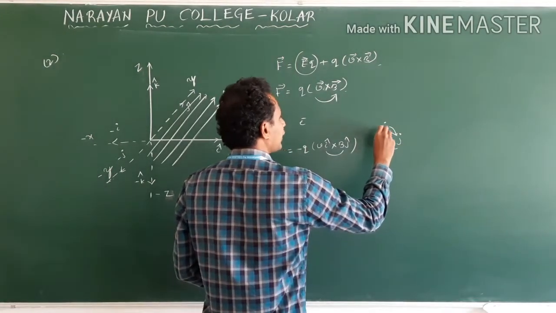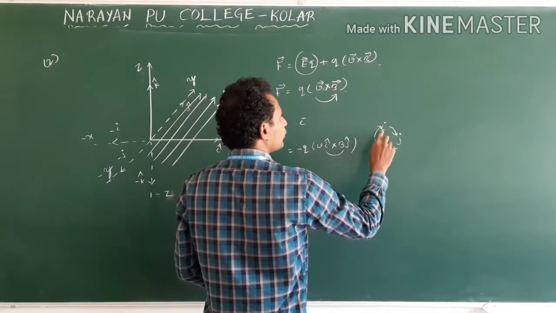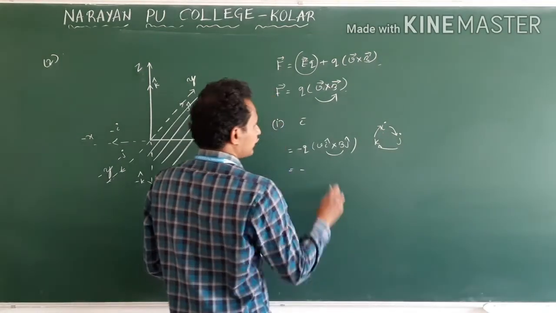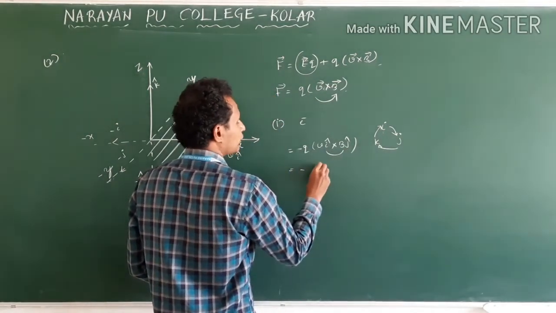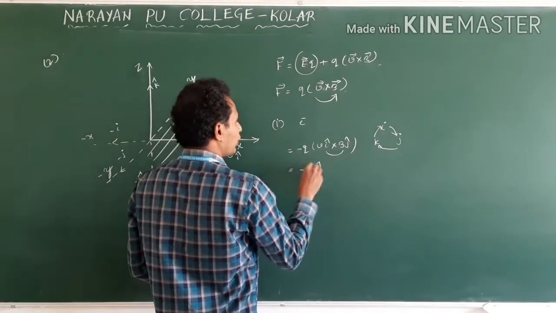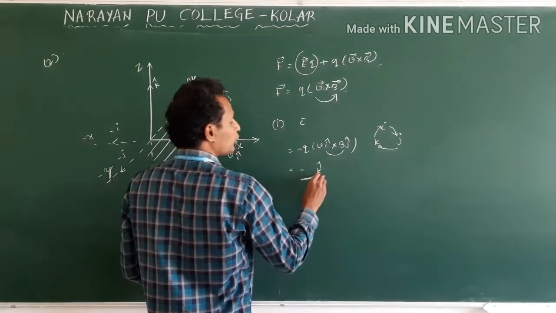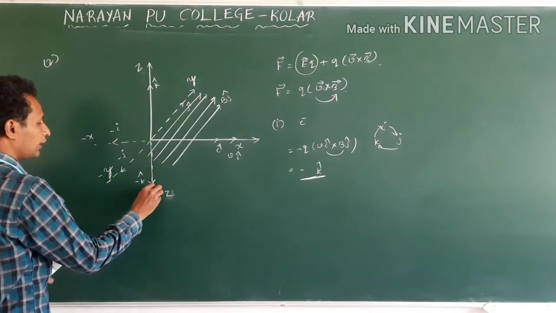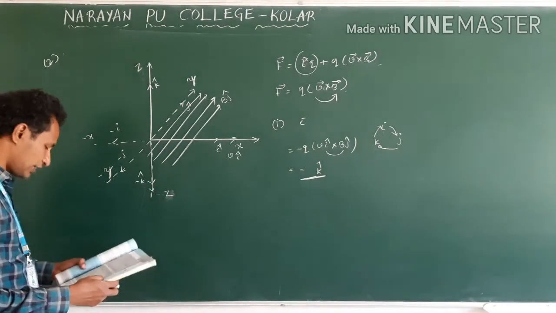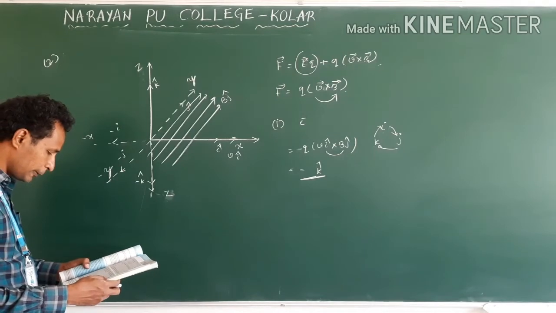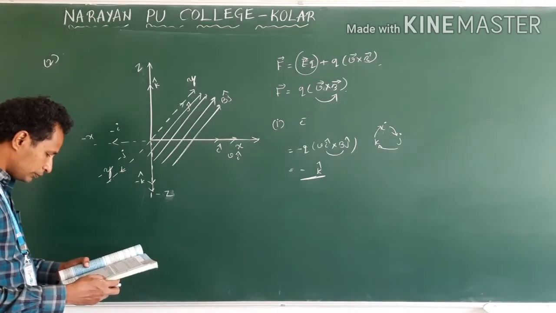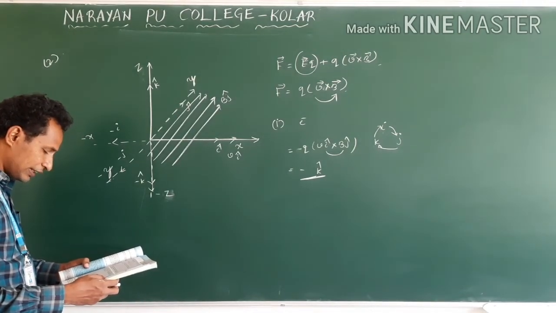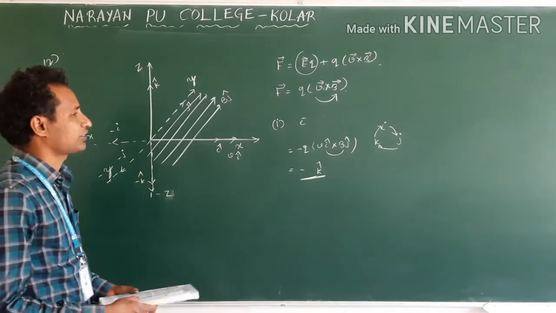J cross K gives I, and K cross I gives J. So I cross J is K cap. The minus sign is already there, so minus K cap. Minus K cap means it moves along the minus z-axis. So the electron will move along the minus z-axis.